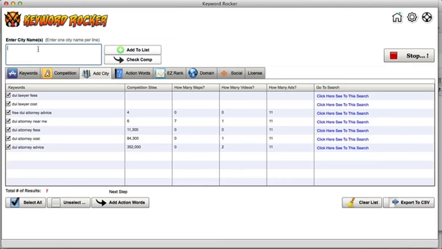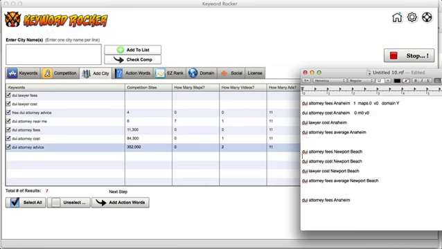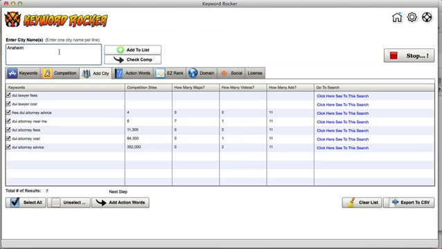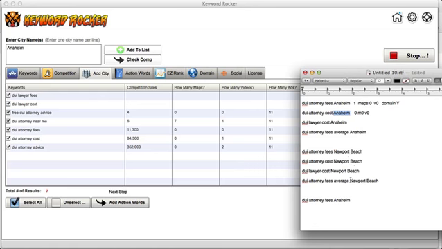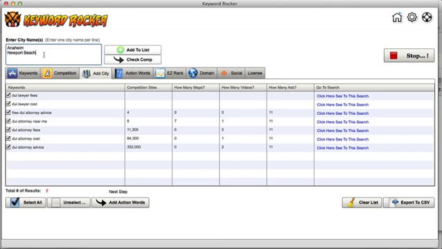So let's go ahead and add, what were the cities that we're adding here? I believe it was Anaheim, right? So let's go Anaheim. What was the other one too? Newport Beach. Okay, Newport Beach. I might as well throw in a ton of them, right?